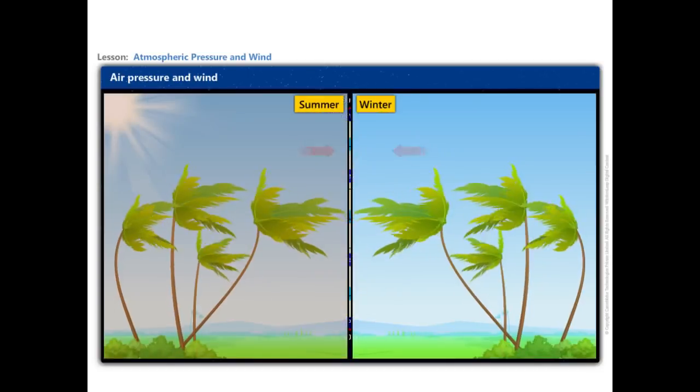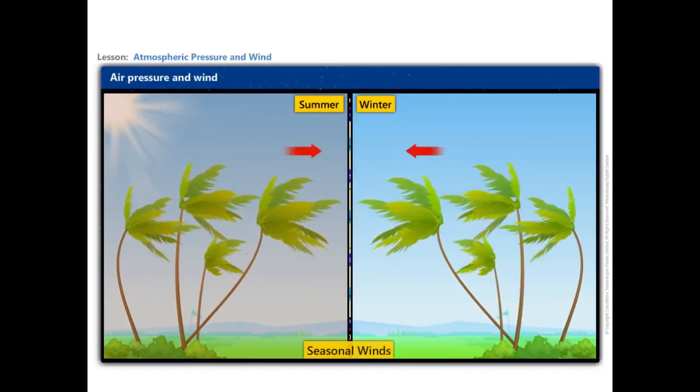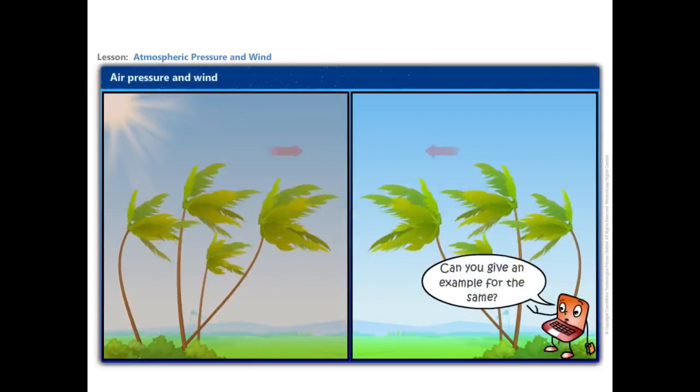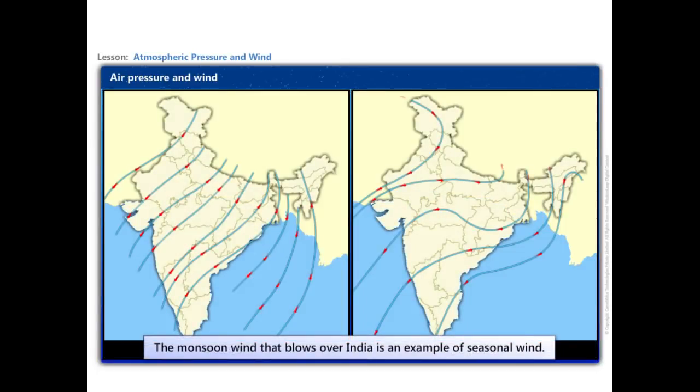Some winds change their direction in different seasons. These are known as seasonal winds. Can you give an example for the same? The monsoon wind that blows over India is an example of seasonal wind.